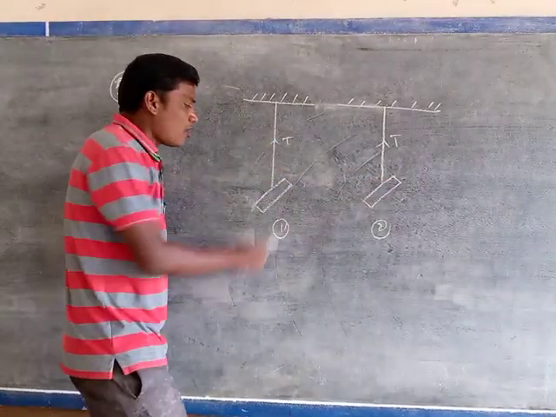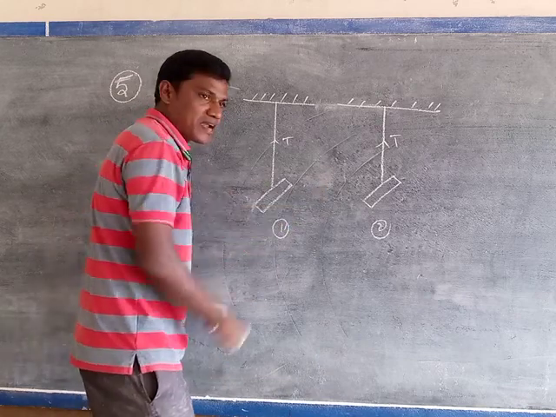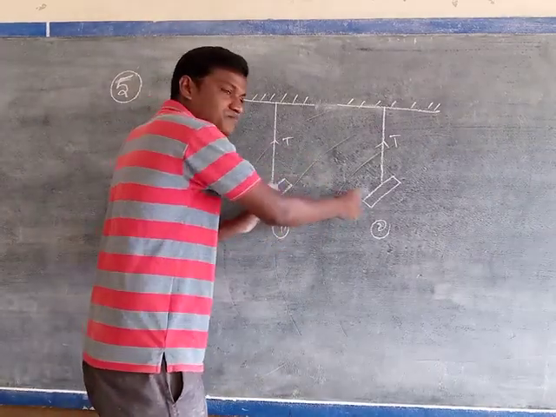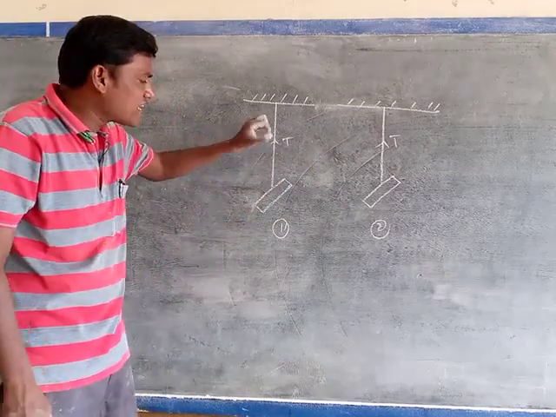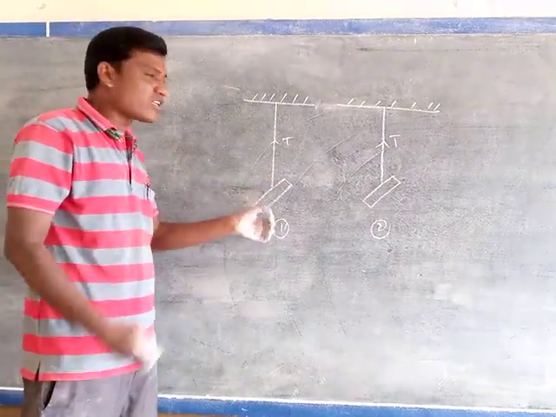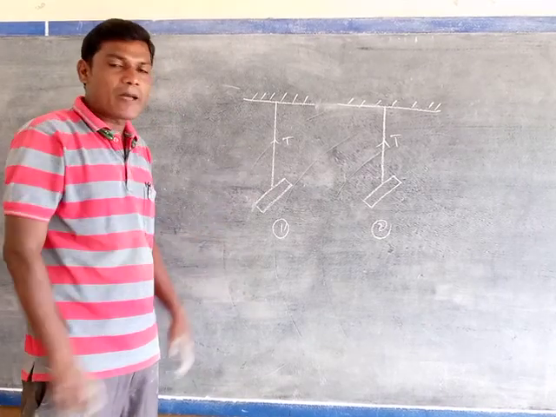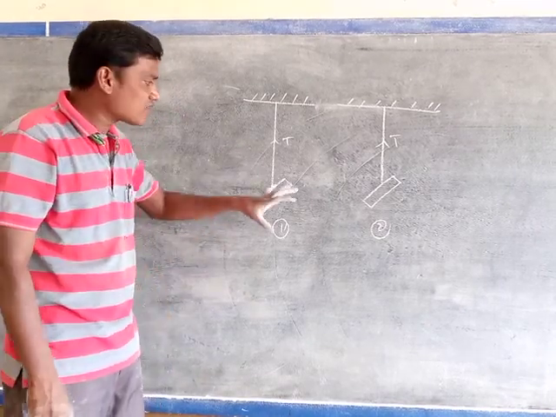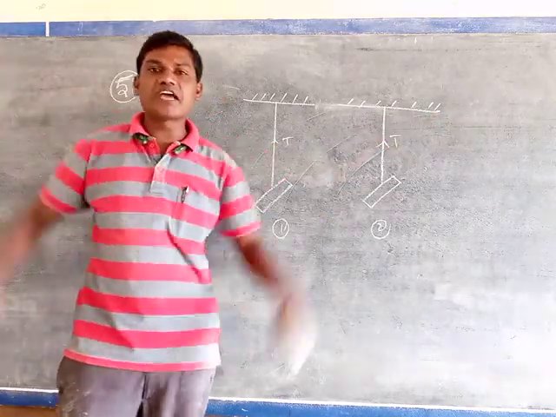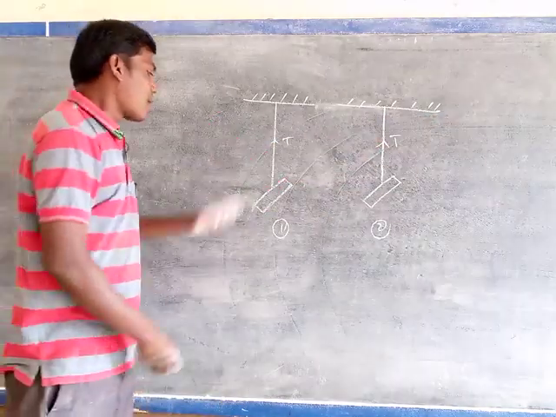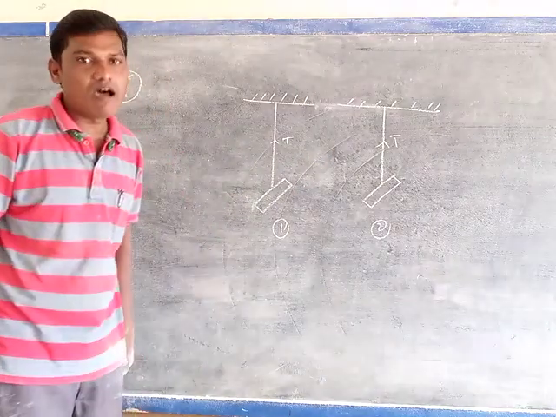So what we do here: both bars are freely suspended with the help of a rigid support through an inextensible thread, and both are slightly rotated by applying a little bit of force. After some time, the bar that exactly comes to the north-south direction is the magnet, and the other one is a non-magnet.